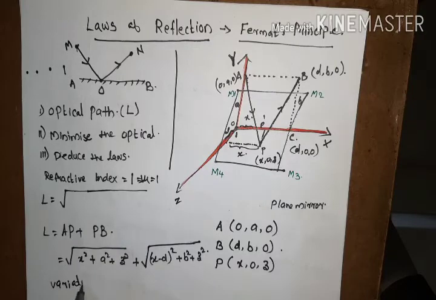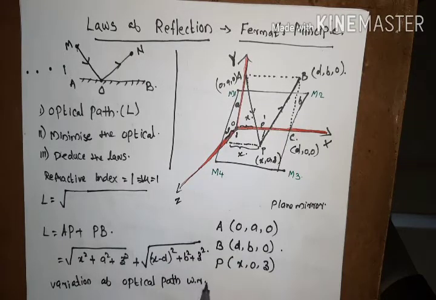Variation of optical path with respect to x and z are 0.